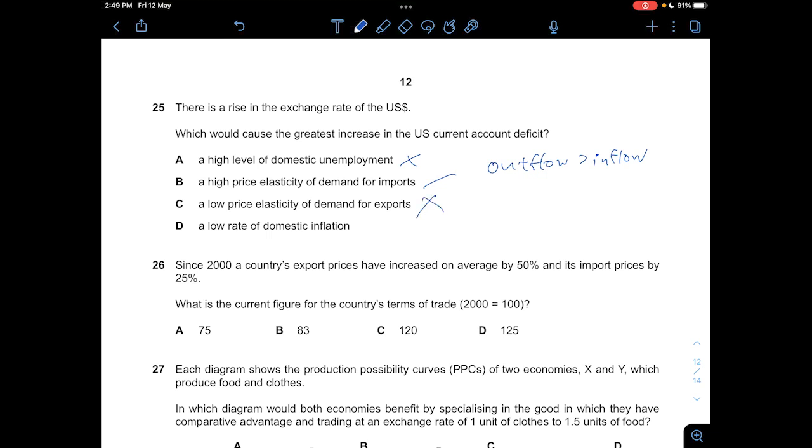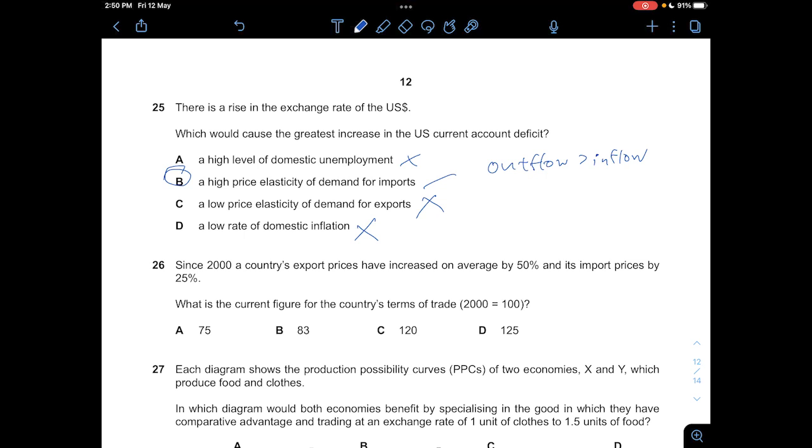And D, a low rate of domestic inflation, will not result in the greatest increase in the US current account deficit, because a low rate of domestic inflation will actually only affect the domestic part, like we are buying domestic goods, then it will actually result in inflow more than outflow, rather than outflow more than inflow. So the best answer here would be B, because you demand more imports, so your money will result in a higher outflow than your inflow.